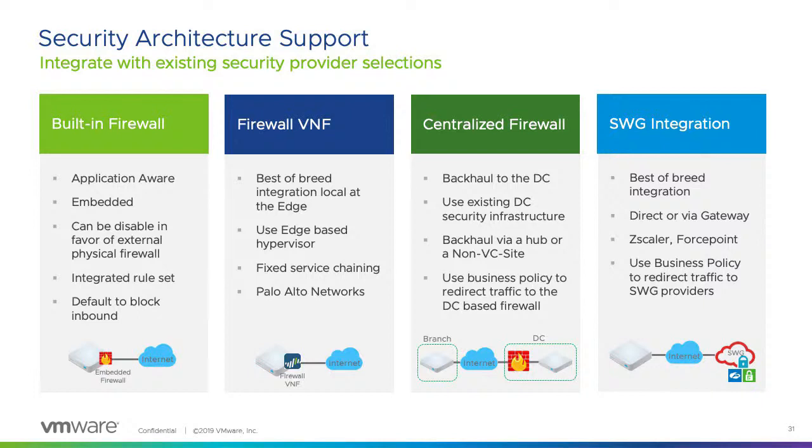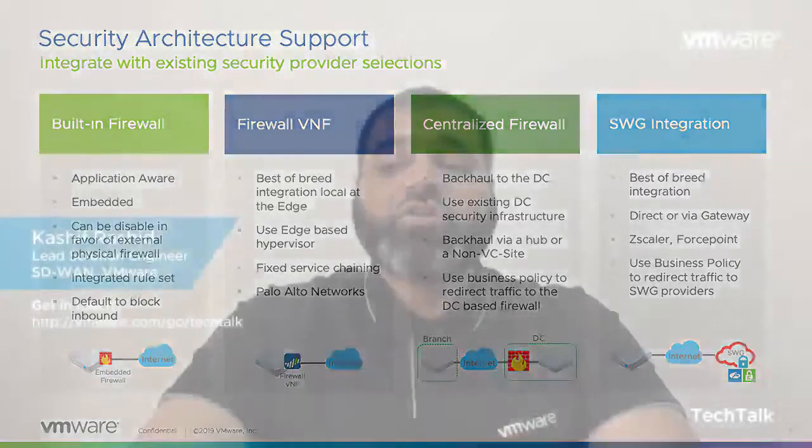Most of the customers have already moved to the cloud, and they are all using a secure web gateway. We are also completely integrated with Zscaler, McAfee, or any third-party secure web gateway. So if the customer has this requirement, we can also integrate with that.